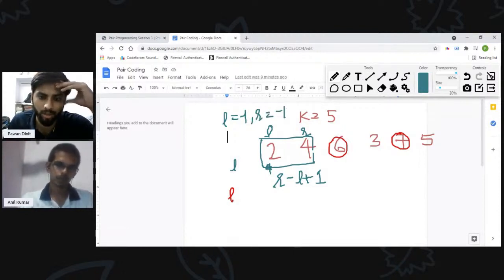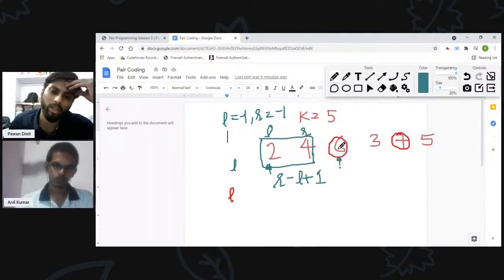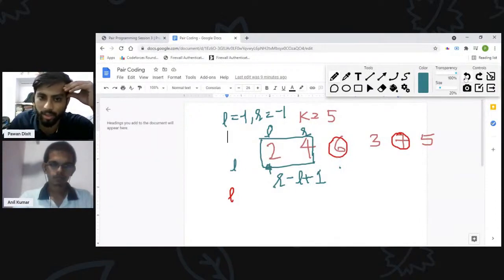We can take a count variable. If we have a value greater than k, let's say we are at 6, then we will initialize our count variable to 0 and then go to 3. Okay, right.